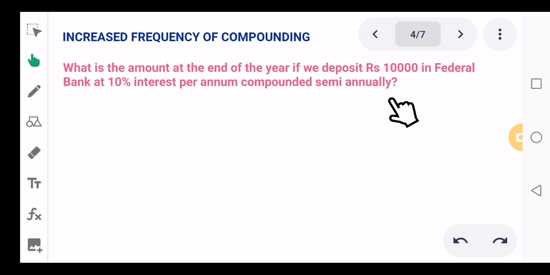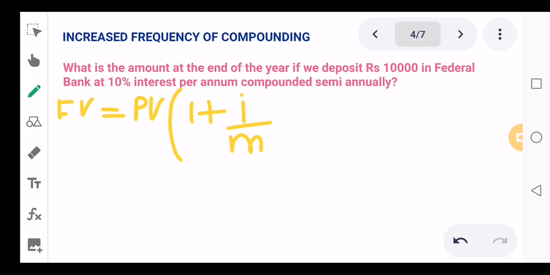So in this case, what should we do? There is a slight change in the formula. In the previous cases, in every year you received interest only once. But in this particular case, each year you will be receiving interest twice. That is the twist. So you need to consider the number of times you are going to get the interest. So here the formula will be: future value is equal to present value into (1 plus i divided by m) to the power n into m.